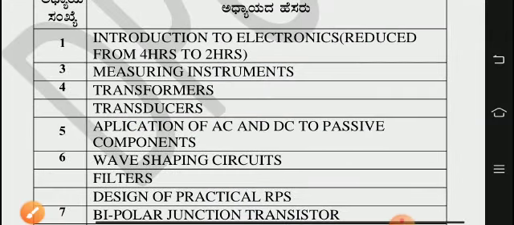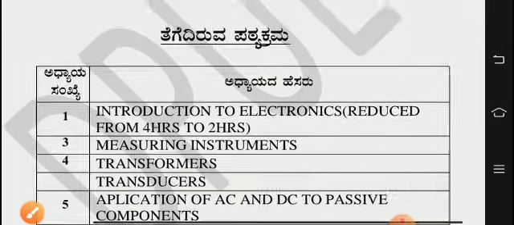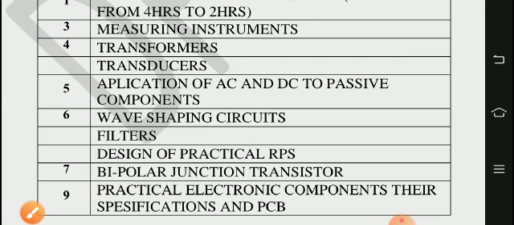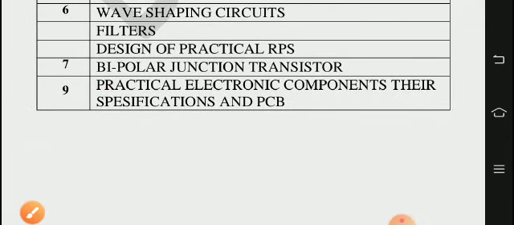So these are deleted portions. First lesson, third lesson, fourth lesson, fifth lesson, sixth lesson, seventh and ninth lesson, which will not come for the exam. This is about electronic science.